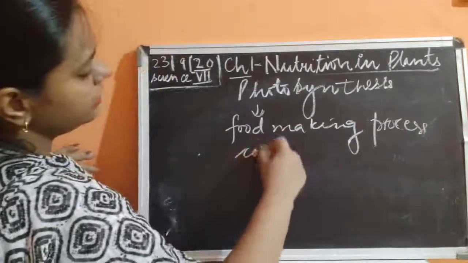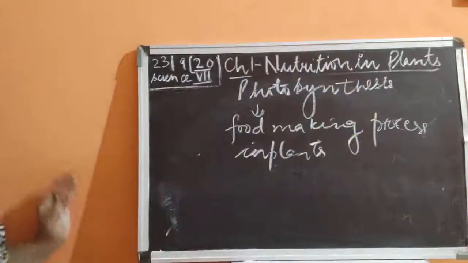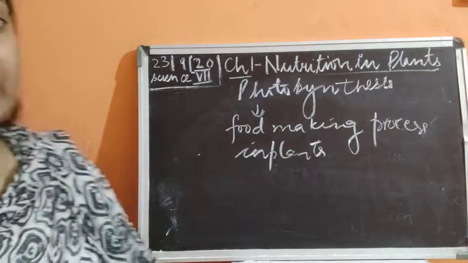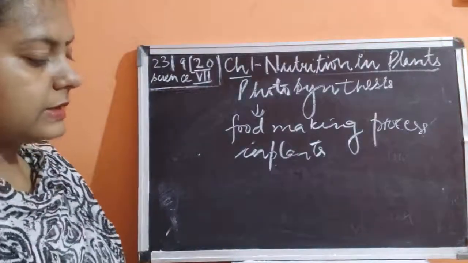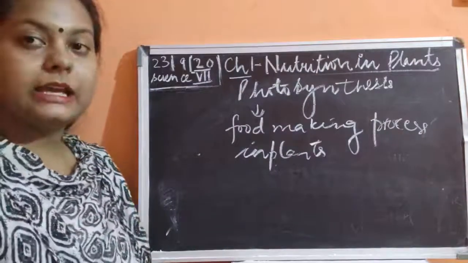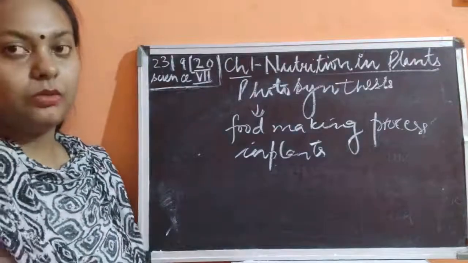It is the process by which plants make their own food, and it takes place in the parts of the plant which are present only in plants.